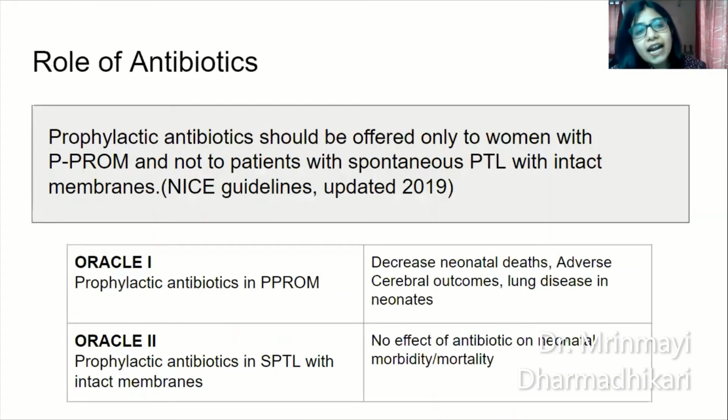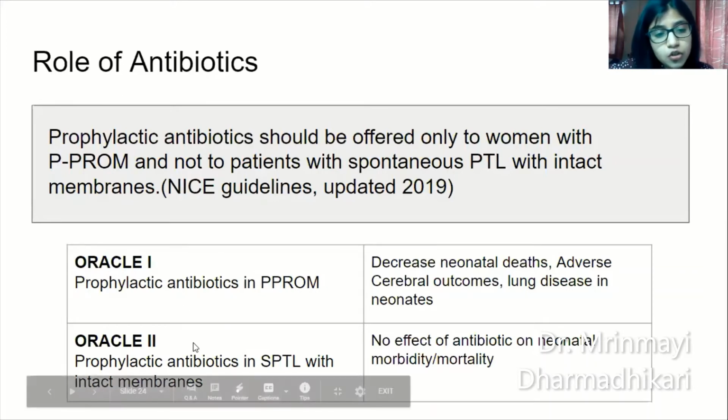What is the role of antibiotics now? Very important. Prophylactic antibiotics should be offered only to women with preterm pre-labor rupture of membranes and not to patients with spontaneous preterm labor with intact membranes. This is what the NICE guidelines, that is the RCOG guidelines, updated in August 2019, have said. This guideline is based on a very important study performed in 2001, the Oracle 1 study and Oracle 2 study.